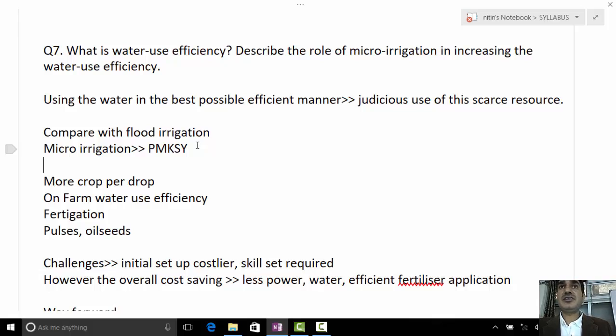Whereas in micro irrigation, every drop counts, does something useful, helps in more productivity. It has even been found that micro irrigation gives more productivity to certain crops. The Economic Survey backs this statement. Generally, it's suitable for horticulture crops.